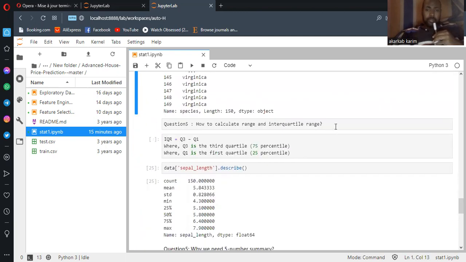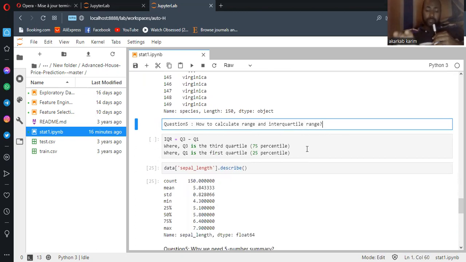We have also questions here. Sixth question: how to calculate the range and interquartile range? Because that is important for outliers, to detect outliers. The interquartile range is equal to quarter 3 minus quarter 1, where quarter 3 is the third quarter, that means 75% of the data, and Q1 is the first quarter, 25%.